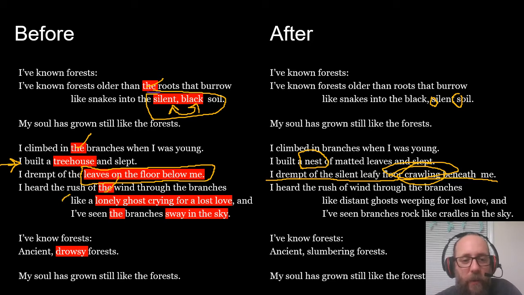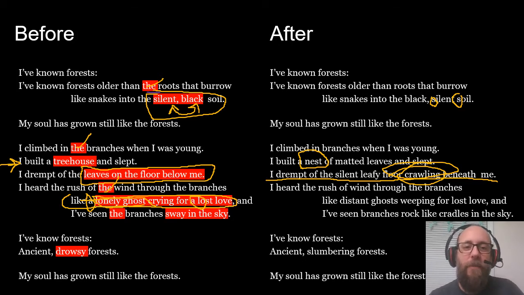And then this thing about lonely ghost crying for lost love, this I felt was too specific also. I said a lonely ghost, that's one ghost, crying for a lost love. And I thought, if I'm taking out "the," which means it's too specific, let me make this about a bigger idea. So I did that. I said, like distant ghosts weeping for lost love.